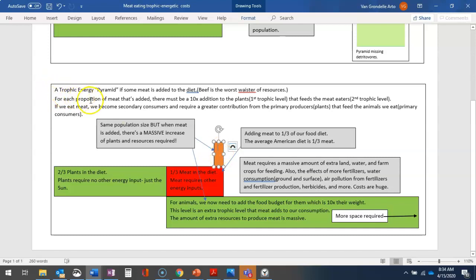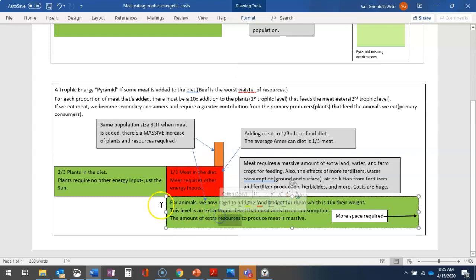For each proportion of meat that's added, there must be a 10 times addition to the plants' first trophic level that feeds the meat eaters. So when 1/3 of what we eat is meat, that has to use resources. Cows and chickens and everything are primary consumers.